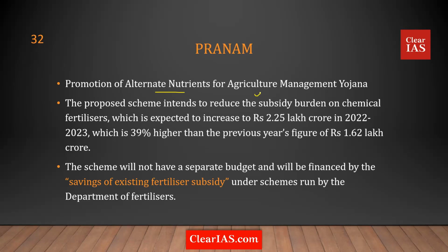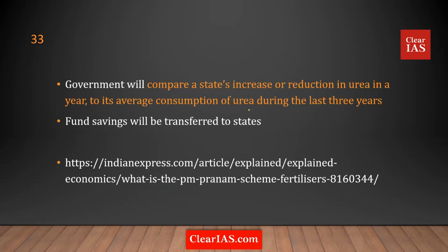And as a result, to promote all these things, the government says we'll not have any separate expenditure on subsidies and all. What we'll try to do is, in the financial year 2022-23, the government's fertilizer subsidy is 2.25 lakh crore. This the government is going to reduce, and this difference of the savings will be given for the development of aspects like biofertilizers, bionutrients, etc. That's what the government is proposing of late. Now, this is all about Pranam. There will be no separate funding, but you can do the spending.